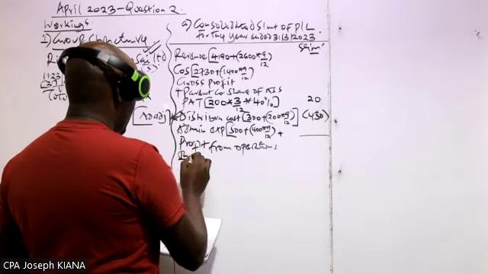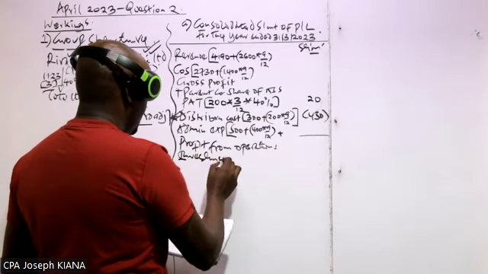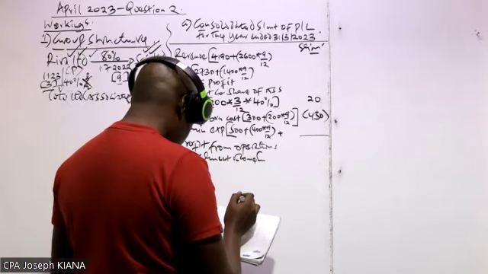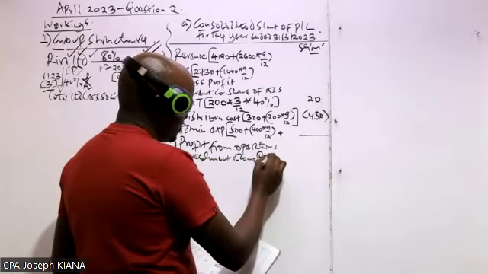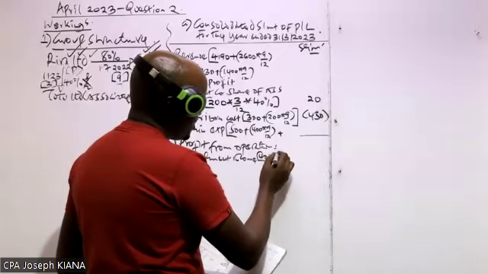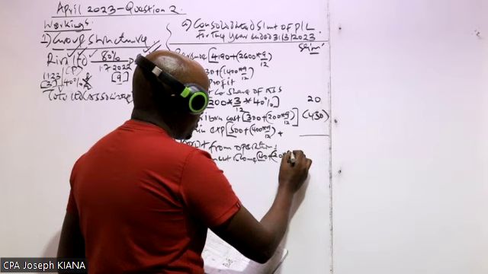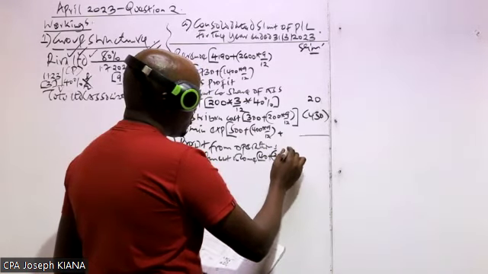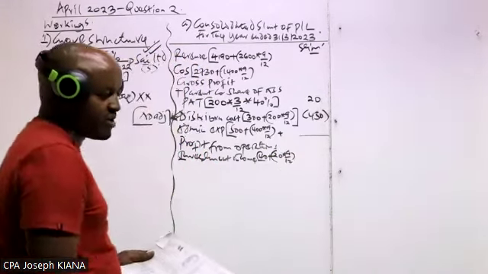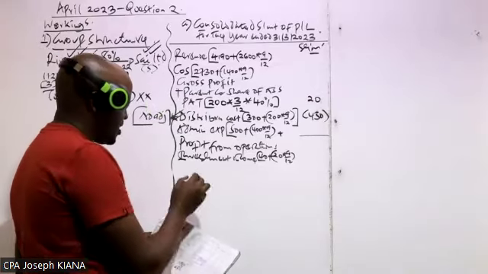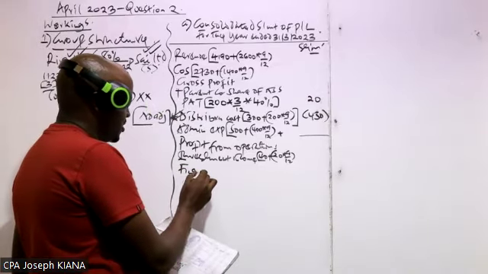Below that, we have something called the investment income. For the investment income, we take that of the parent, which is 40, plus that of the subsidiary, which is 20. But for that subsidiary, we are not taking the whole year. We multiply that with 9/12. And then we leave the bracket open. We will come back to that as we check whether there is any consolidation adjustment.